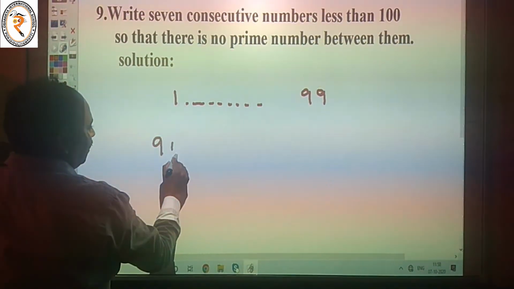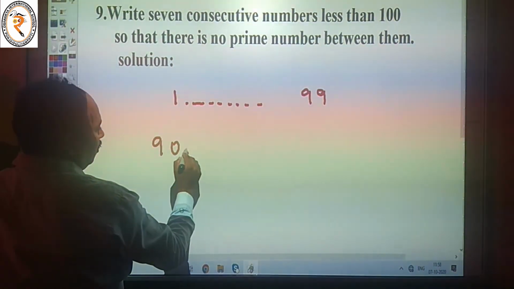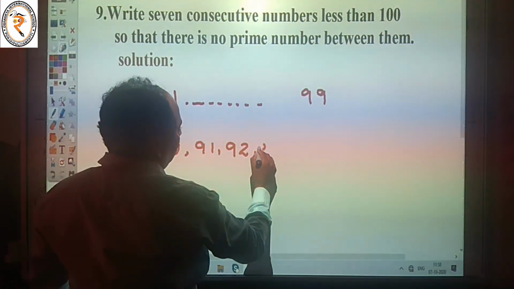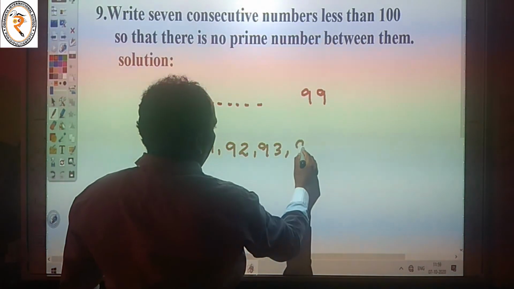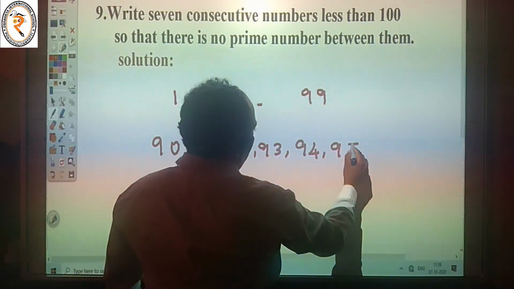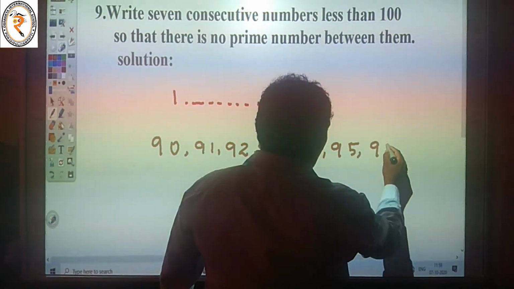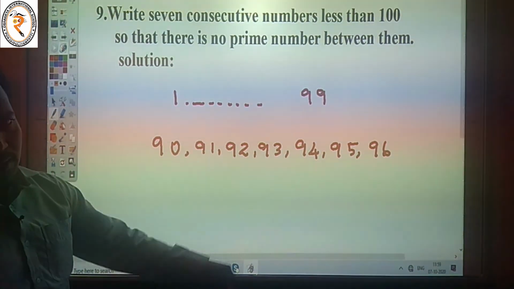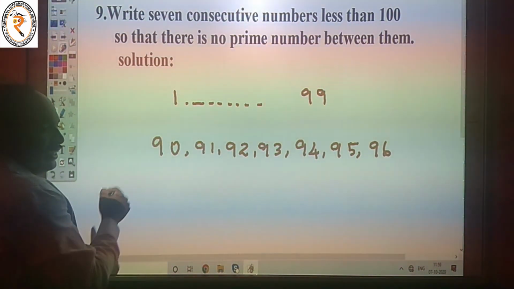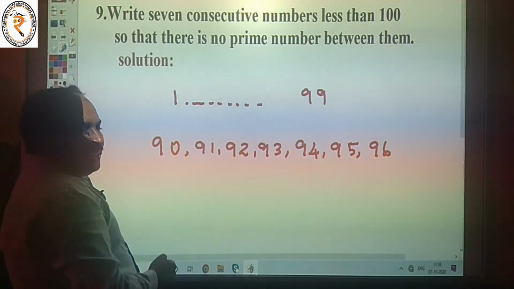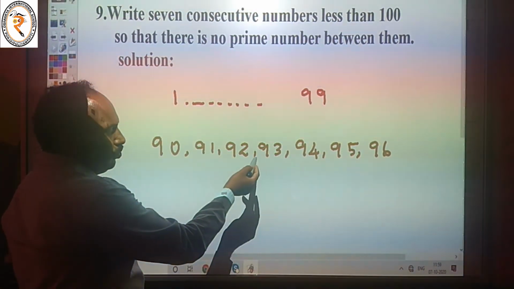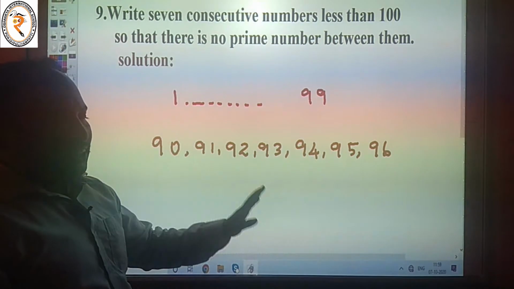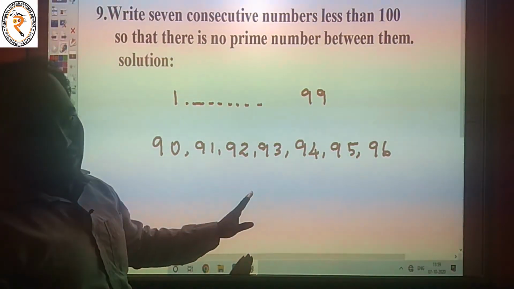The first number is 90. Next one, 91, 92, 93, 94, 95, 96. These are consecutive numbers. 90 is not a prime number, 91 is not prime, and neither are 92, 93, 94, 95, 96. This is all called consecutive numbers. We have no prime numbers.